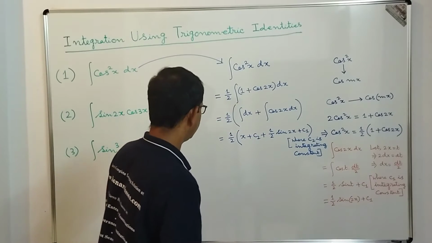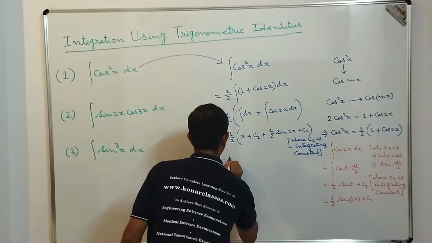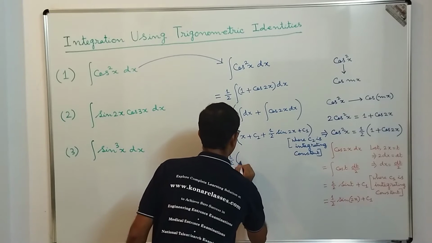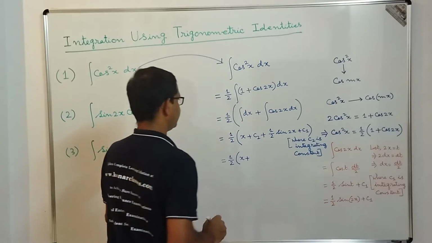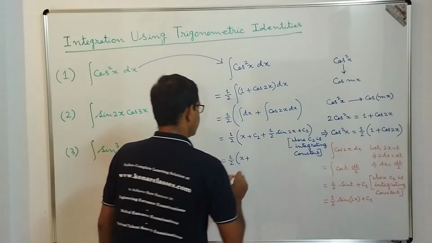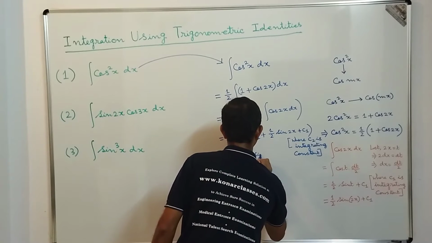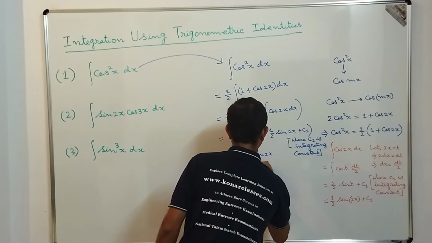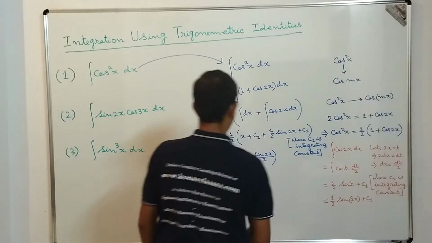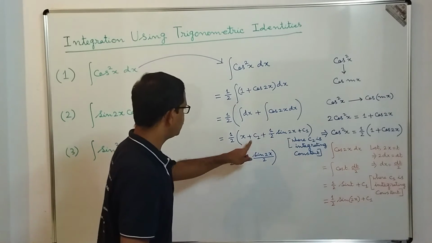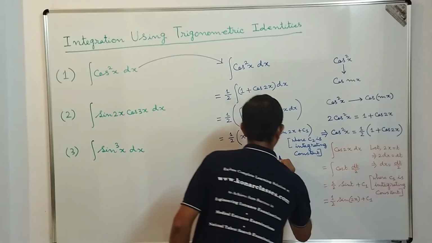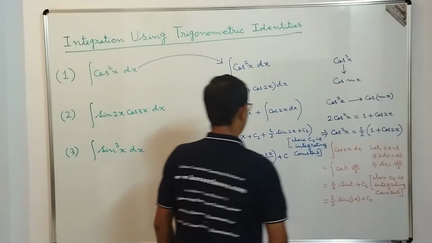So dear students, then what we are going to get is that this is equal to 1 by 2 into x plus sin 2x by 2. Then 1 by 2 c1 plus c2, we can consider as one constant c.